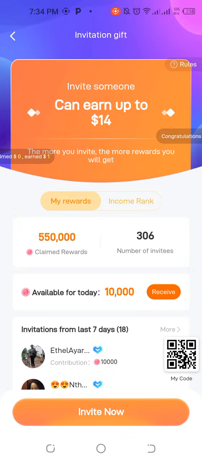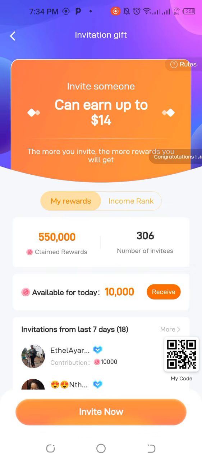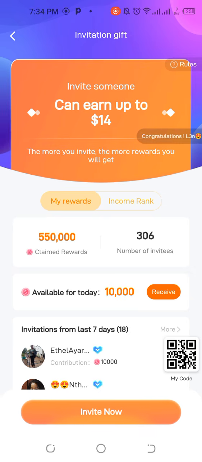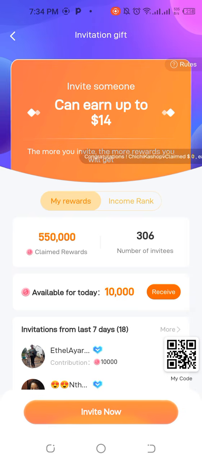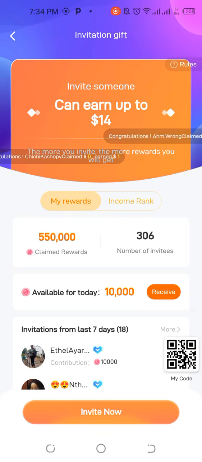You can see that I've invited over 306 persons, and you can see that I've claimed over $55 for invites, and Poppo just alerted me now that I have another 10,000 coins, which is $1 that I'm still supposed to claim. This dollar came from this person that actually performed her tax. Thank you so much to all of you performing your tax. So it is not just by inviting people that you will start getting all of this $14. It is by them performing their tax.